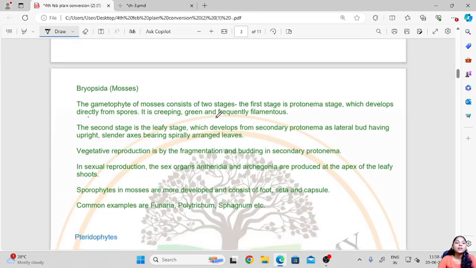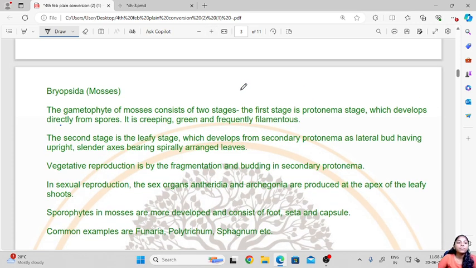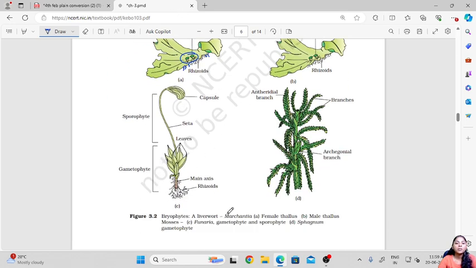Then the other type of bryophytes that we have are the mosses. In mosses we can see the diagram here. These are two examples of mosses. The first one is Funaria. This part is the gametophyte, and this extension is the sporophyte part of the plant. Then another example that we have here is sphagnum moss. This is a diagram of the gametophyte of sphagnum.